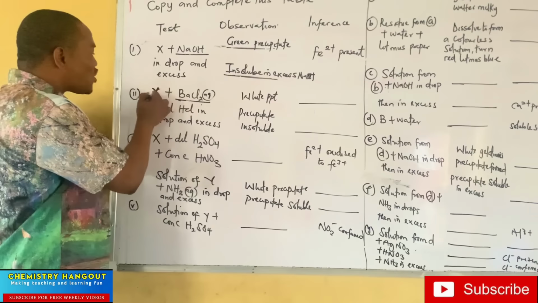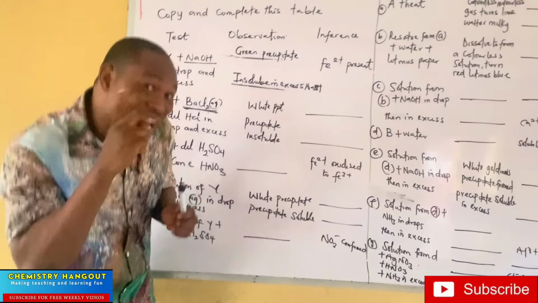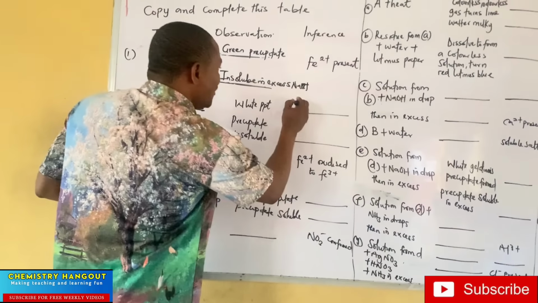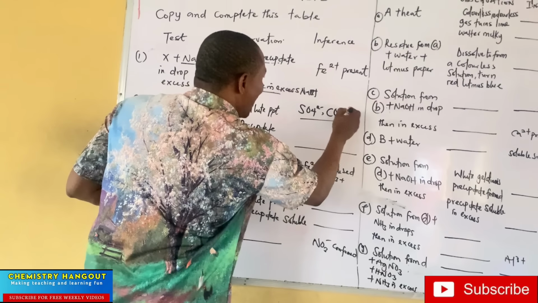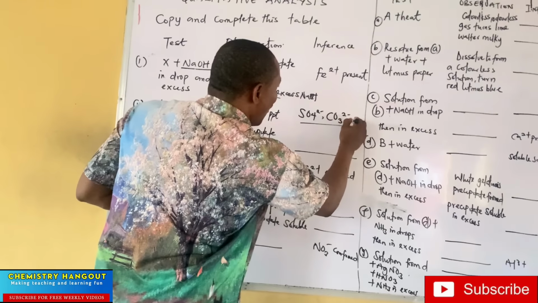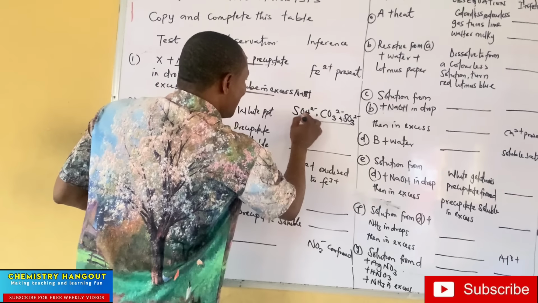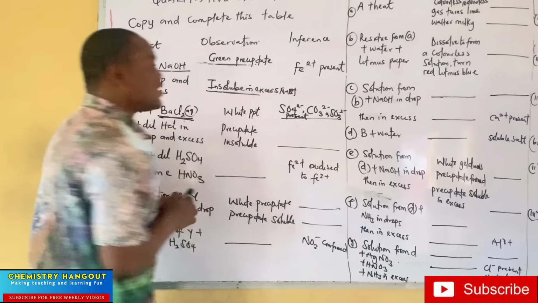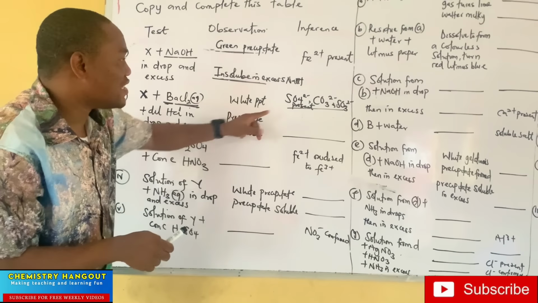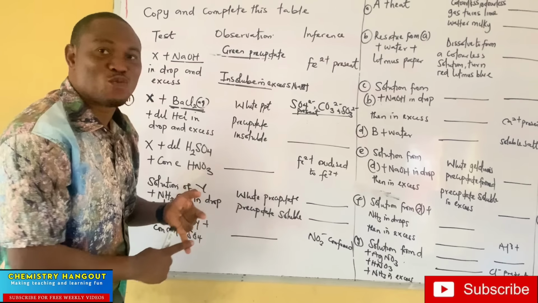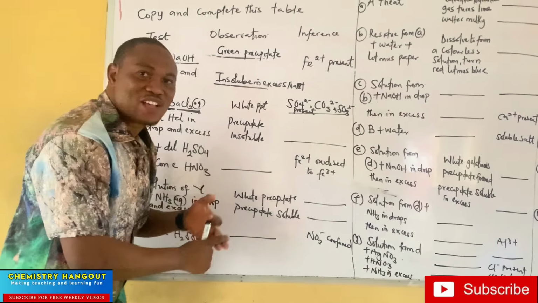If there is a particular salt that is reacting with barium chloride, there are 3 radicals that are likely to be present. White precipitate, it could be SO4 2 minus, CO3 2 minus, or SO3 2 minus present. Did you see? So if I am working with barium chloride and there is a white precipitate, either I have SO4 2 minus present, or I have CO3 2 minus, or I have SO3 2 minus.